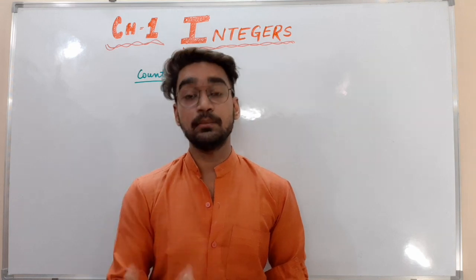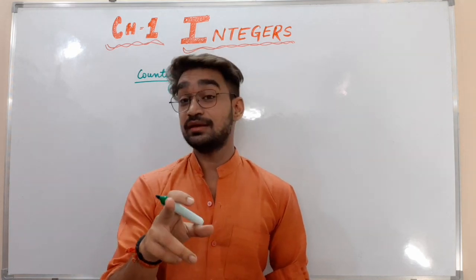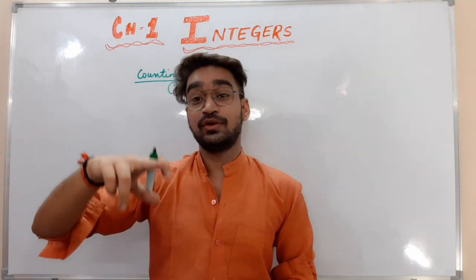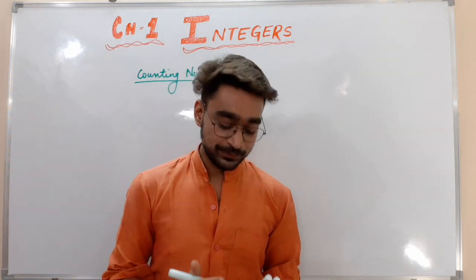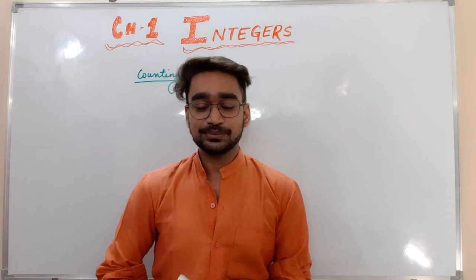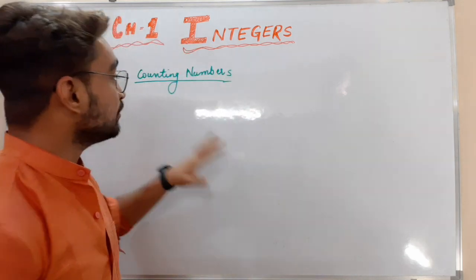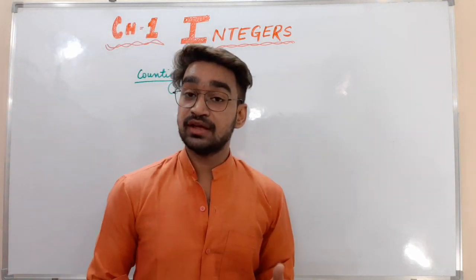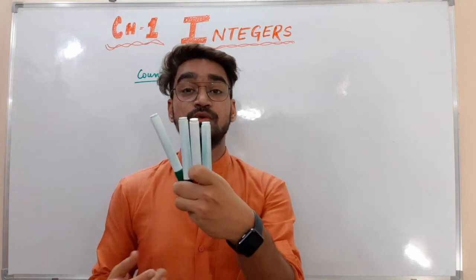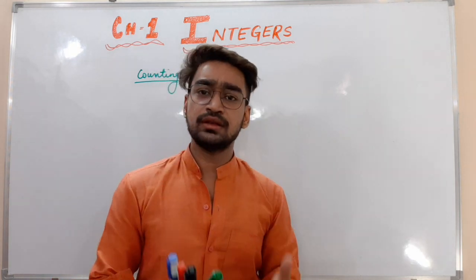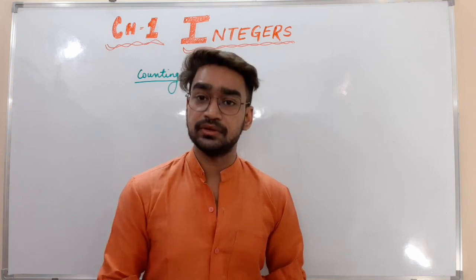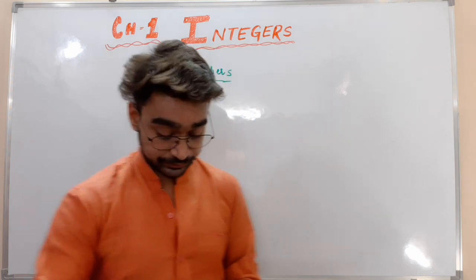You can make my 160 subscribers 1600 also, or even more than that. It depends upon you. So counting numbers are just helpful for counting. If I ask you how many pens I have, you will start to count: 1, 2, 3, 4. These are the numbers, right? Counting numbers are also of different types.